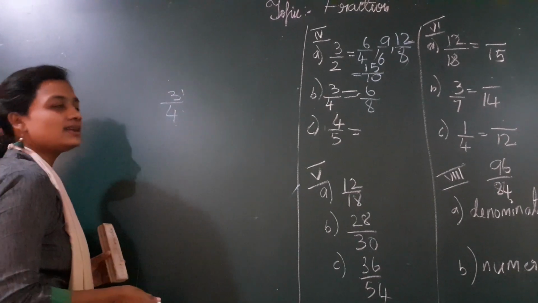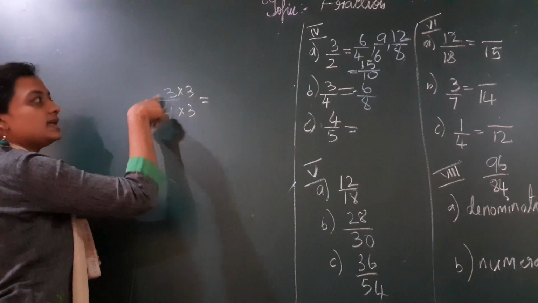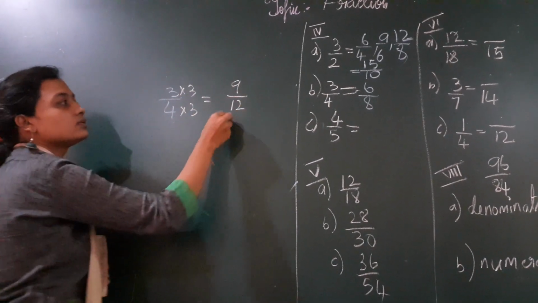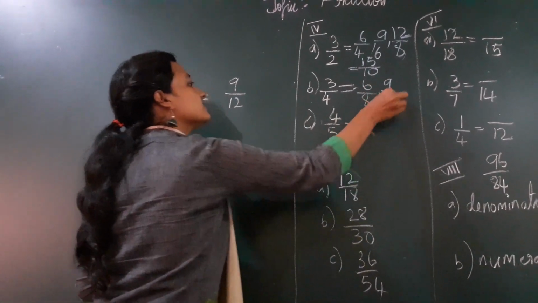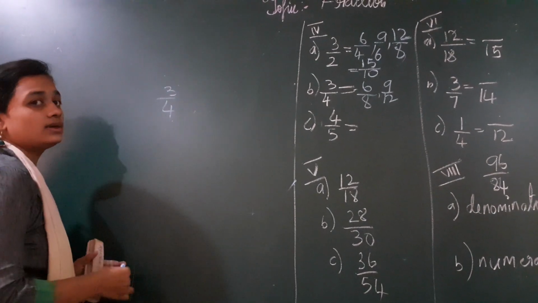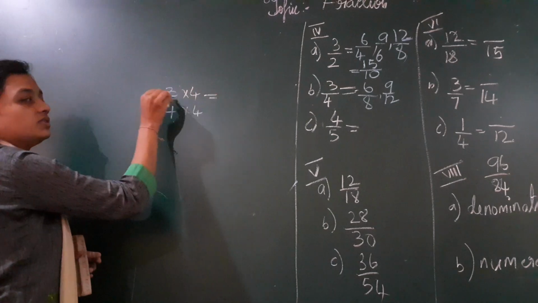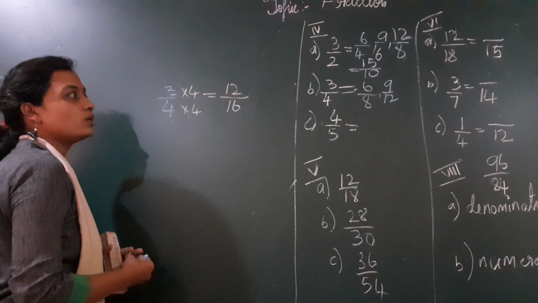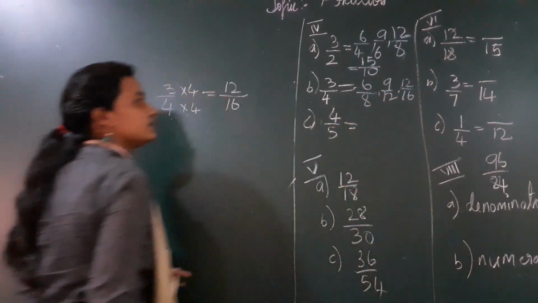Multiply it with 3. 3 3s are 9, 4 3s are 12. So the second answer is 9 by 12. Now go for the third fraction. So I multiply it with 4. 3 4s are 12, 4 4s are 16. So I got the number as 12 by 16.